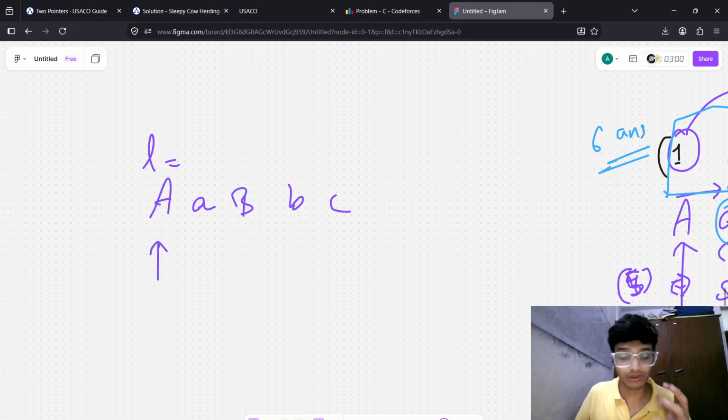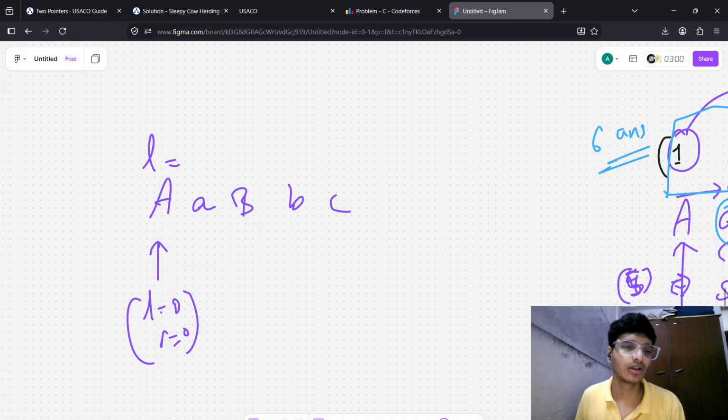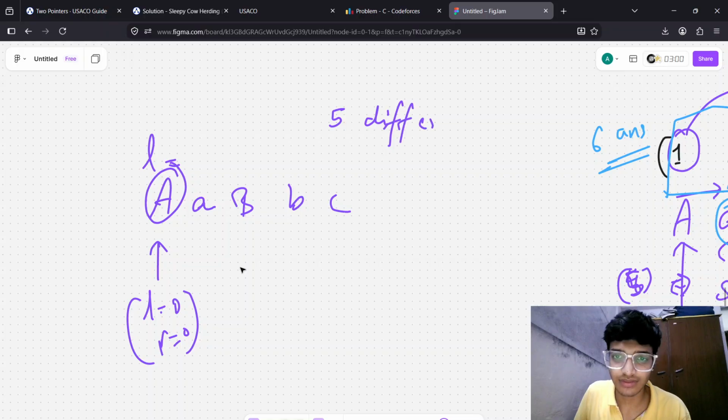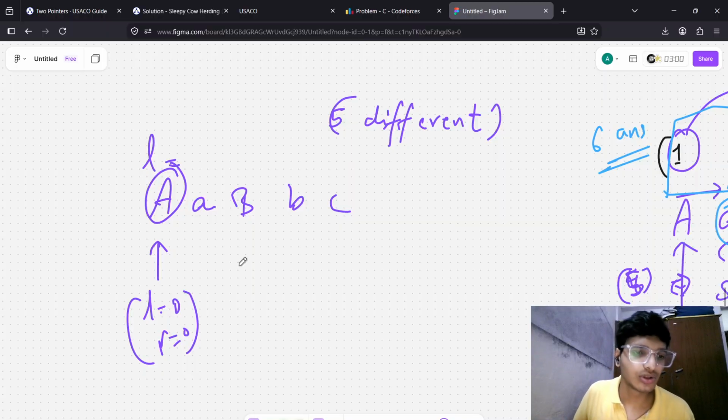Since the monotonous behavior, because I will tell you. Okay, I will tell you. So we will start from L equal to 0 and R equal to 0. First of all, we have to find out how many different Pokemon there are so far. We need to match the condition in the sliding window. So there are a total of five different ones. We have to find out that all five of them are present in our string.